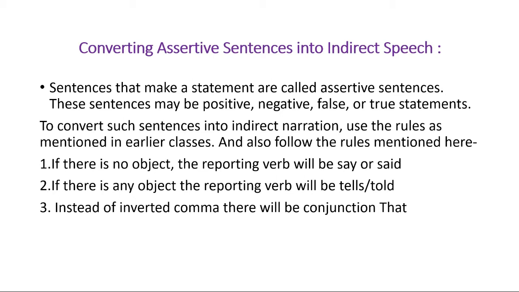First of all, if there is no object in an assertive sentence, the reporting verb will be say or said. Okay, so if there is no object, we have to use say or said as the reporting verb, and if there is any object, we have to use tell or told as the reporting verb. And instead of inverted commas, there will be the conjunction that. That is, we cannot use the inverted comma, but we will use a conjunction, which is that.